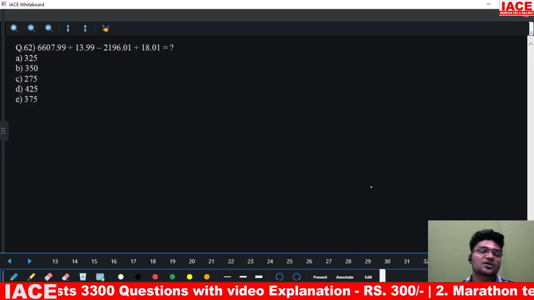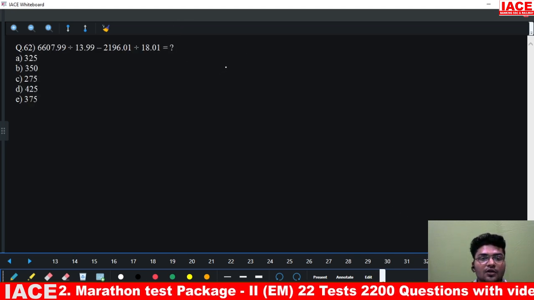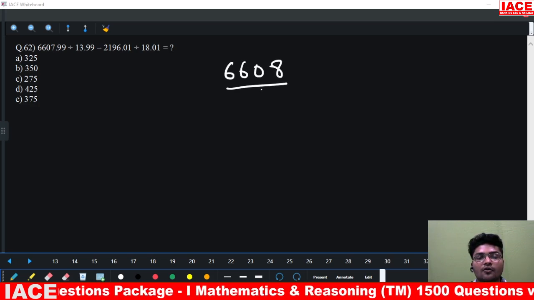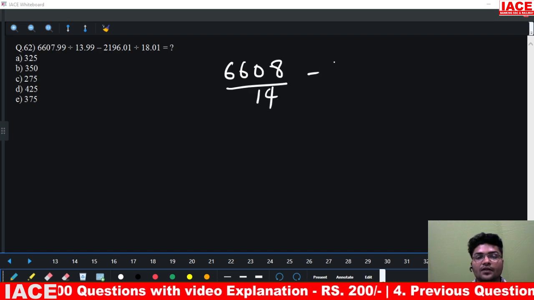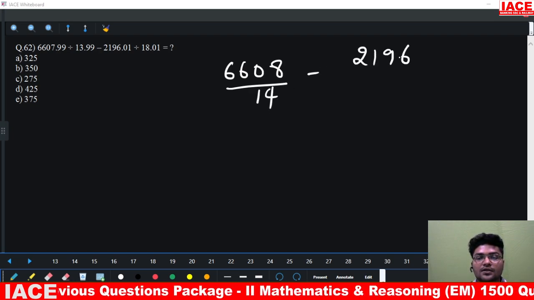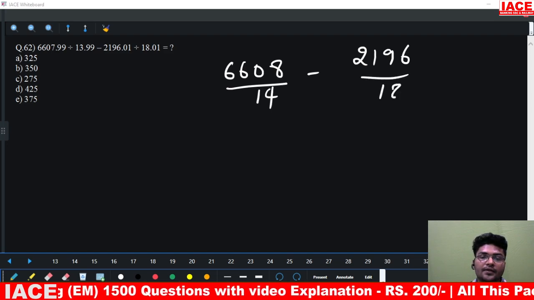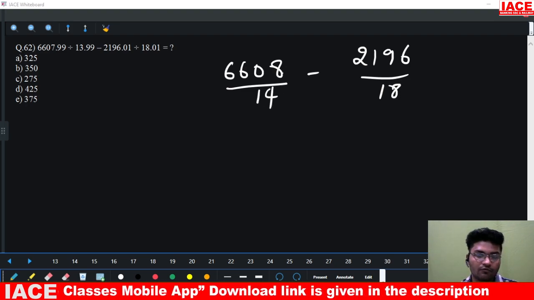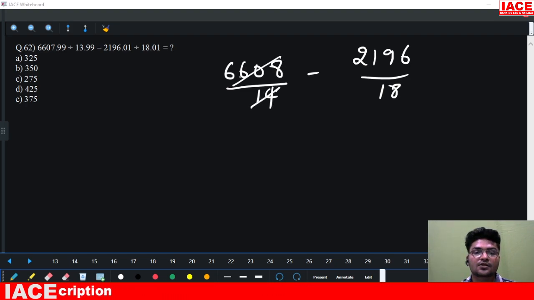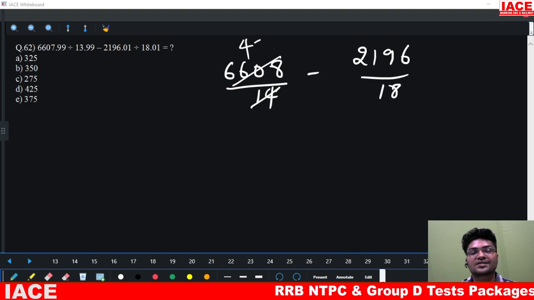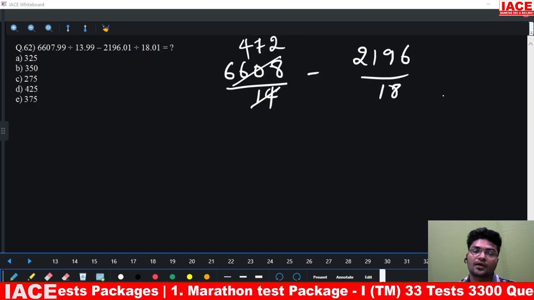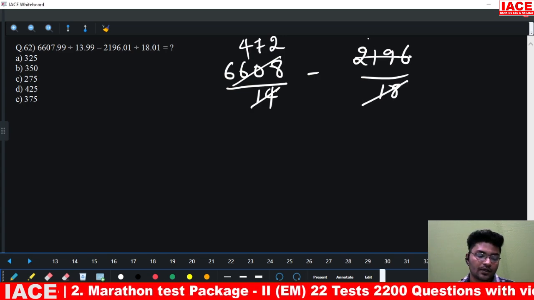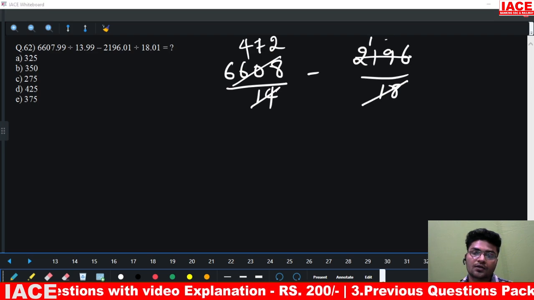Next question, question number 62. What do we have? 6608 divided by 14, minus 2196 divided by 18. So this is a cancellation with 14 and 18. 14 ones and 14 fours, this is 7 and 2, and 18 is 1 and 2, 2.